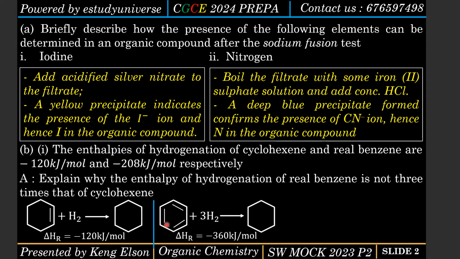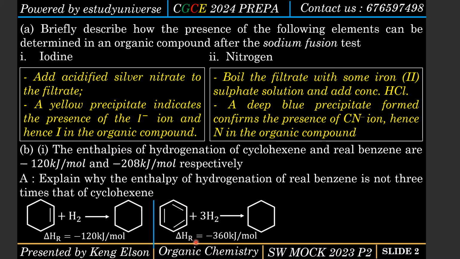So when we add 3 hydrogen molecules, which is basically 6 hydrogen atoms, onto the Kekulé structure of benzene, we are definitely going to have cyclohexane.